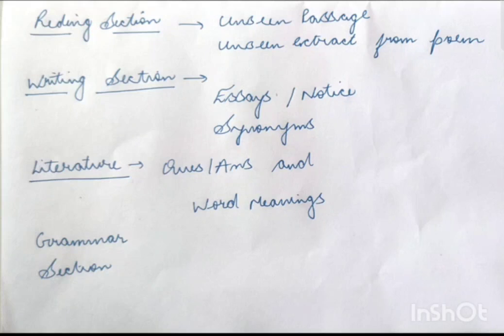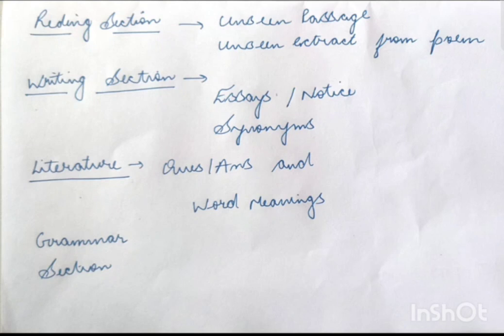Unseen passage means a paragraph will be given to you, and you have to read it, and after reading you have to answer some of the questions. In this I can't help you out because there are millions and trillions of unseen passages that you can do. So you have to practice this on your own.